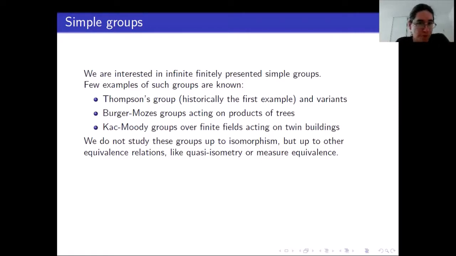For Kac-Moody groups over finite fields, it was shown by Caprace and Rémy that you can find an infinite family of such groups that are pairwise non-quasi-isometric. And then later it was shown by Skipper, Witzel, and Zaremsky that you can do the same thing for Röver and Kraschewitz variants of Thompson's group.